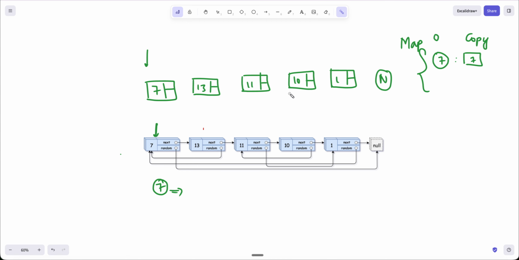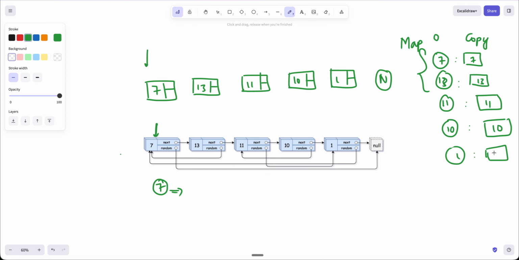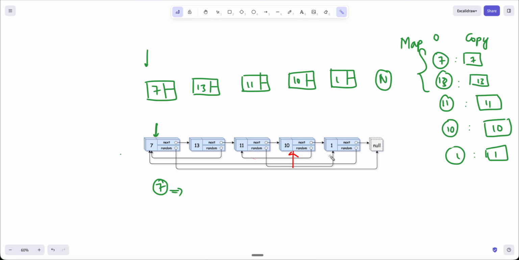Let me also insert 13, 11, 10, and 1. This is how I was iterating over every node, creating the nodes and inserting them into the map. Now we just have to make the pointers.